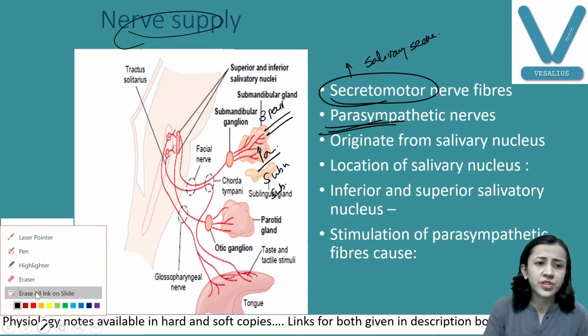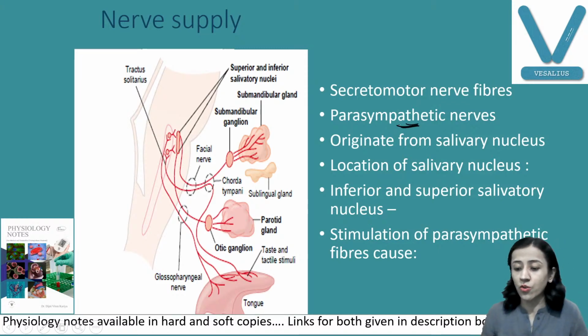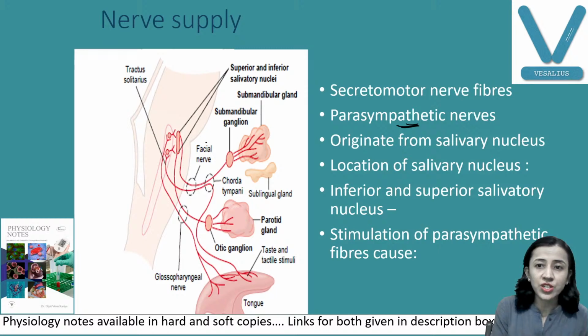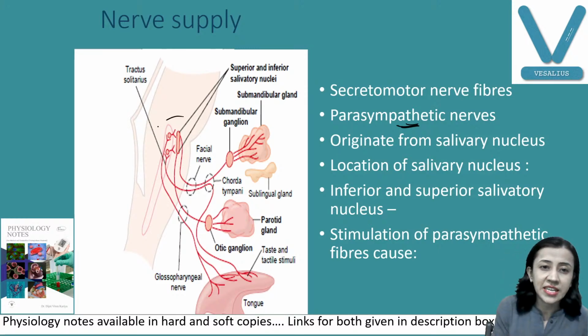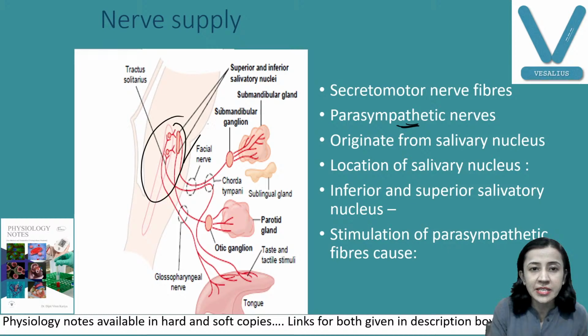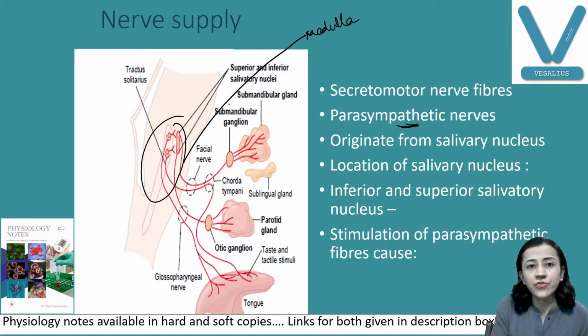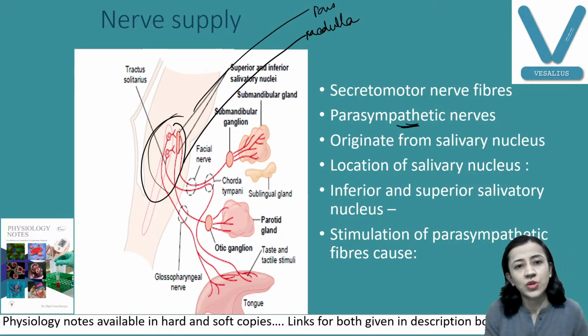Very important part of the salivary secretion. Here you can see parasympathetic nerve fibers. The centers for these parasympathetic nerve fibers increase salivary secretion. The centers are located in the lower part of the pons and upper part of the medulla. This is the medulla. So they are located in the lower part of the pons and the medulla. These are the salivary centers which are located here.